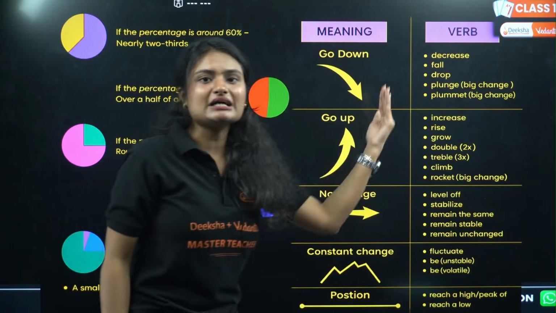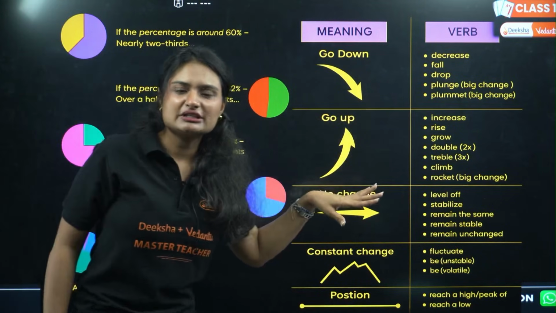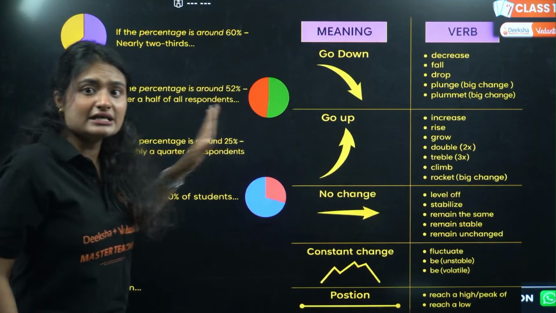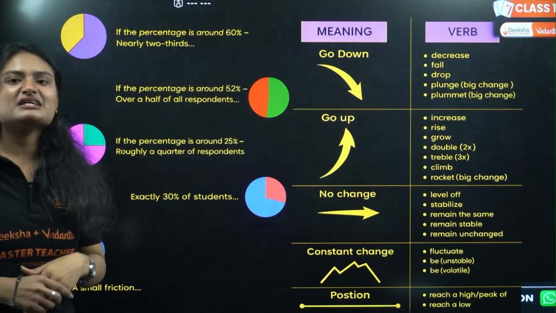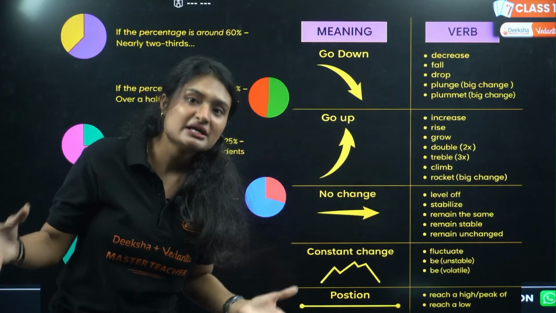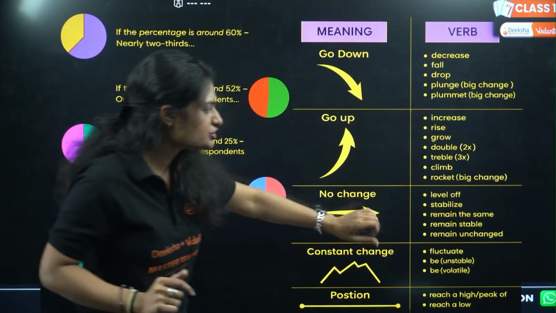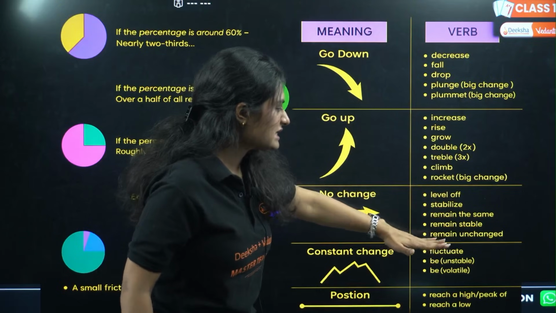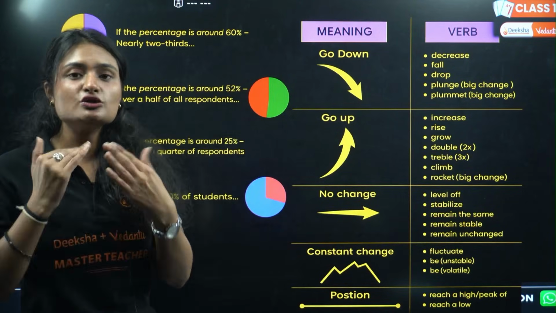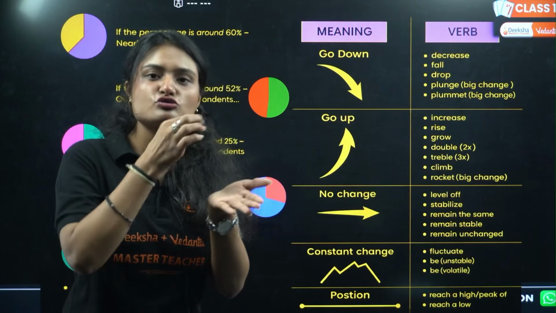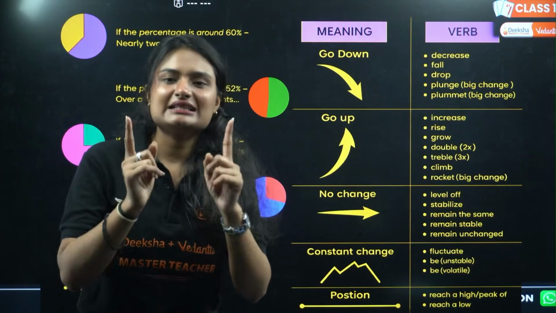If the data is going up, normally this is for graphs only, your graphs either go down or go up. If it is going up, you use these words: increase, rise, grow, because there is data and you have to compare that data and infer from it. Then if there is no change: stabilize, remains the same, remain stable, remain unchanged. If you include these kinds of words in your vocabulary, my dear students, you are going to score good marks.